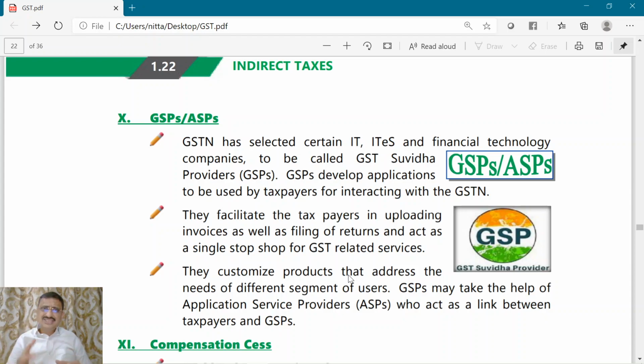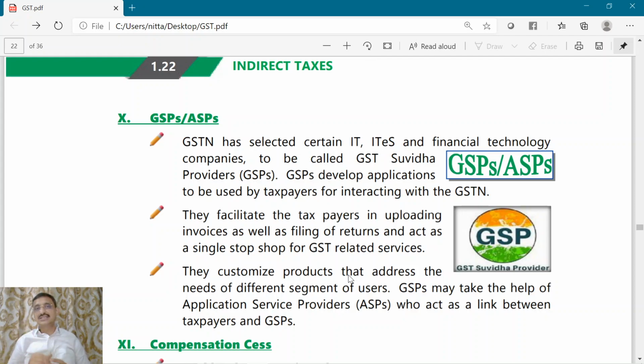So for the preparation of these forms or these returns, you need certain softwares. So using that software, I will prepare my return. I will generate the file which is to be uploaded, and then I will upload into the common portal after logging into my account. So the crux of the matter is we need certain applications.